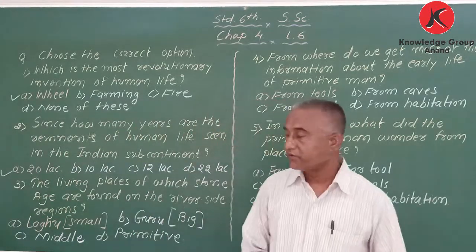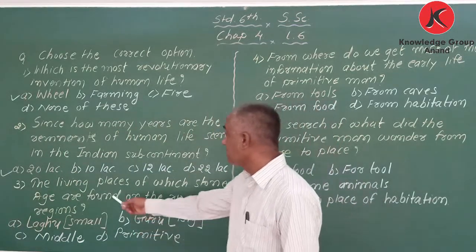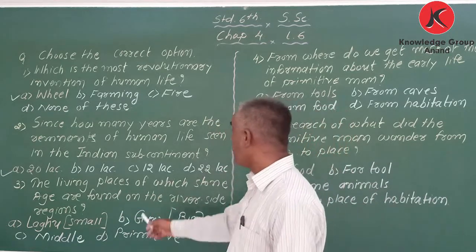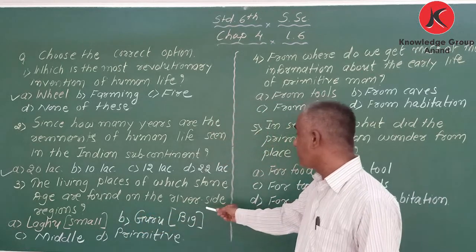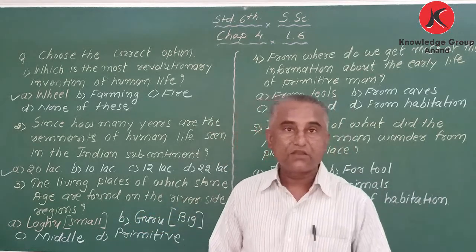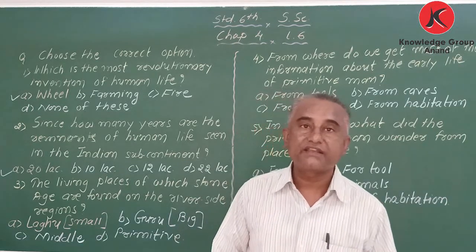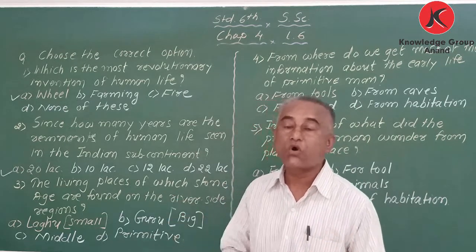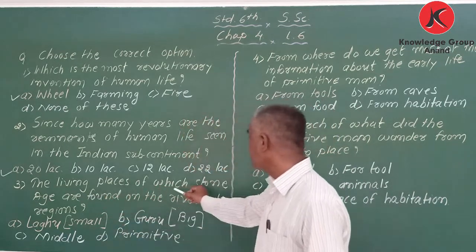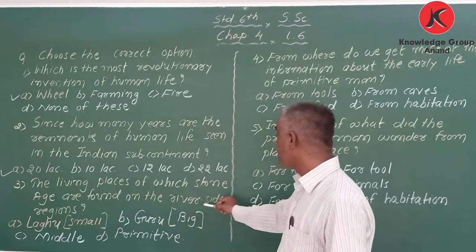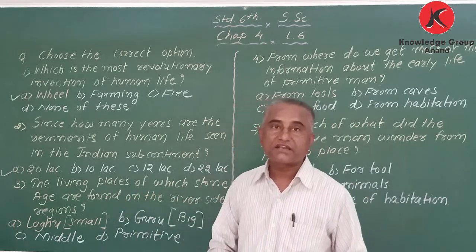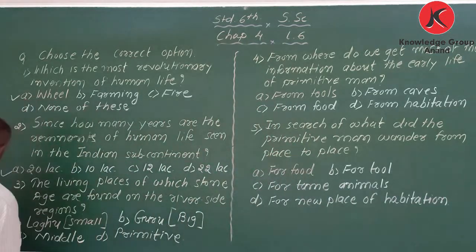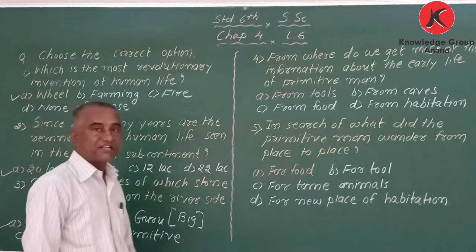Got it? Now, the third one. The living places of which stone age are found in the riverside region? That is called, my dear students, Laghu. Laghu means small. The correct answer is Laghu stone age. Laghu means small. Now I have explained that one.